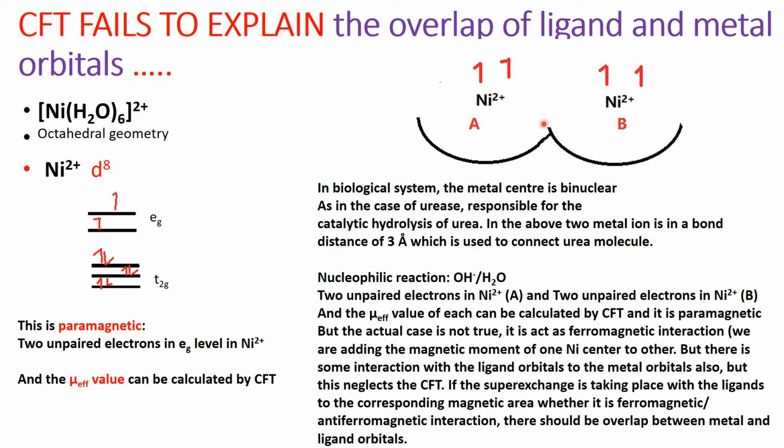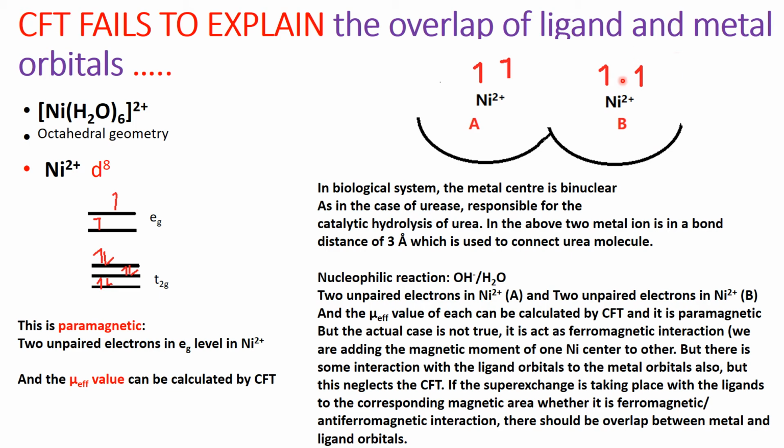In this case, it is paramagnetic, but in this molecule, it is not paramagnetic, but it is ferromagnetic. This is due to the interaction of adding the magnetic moment of one nickel center to the other.